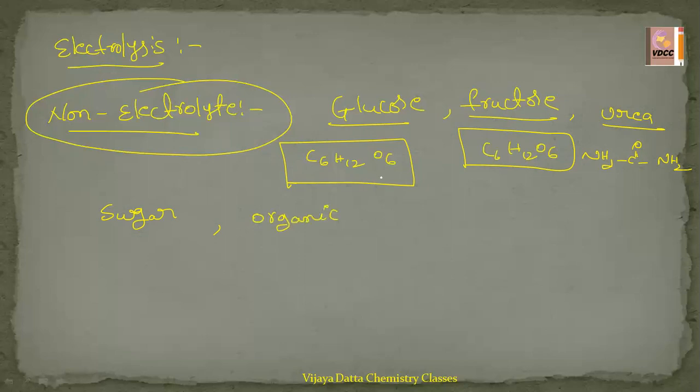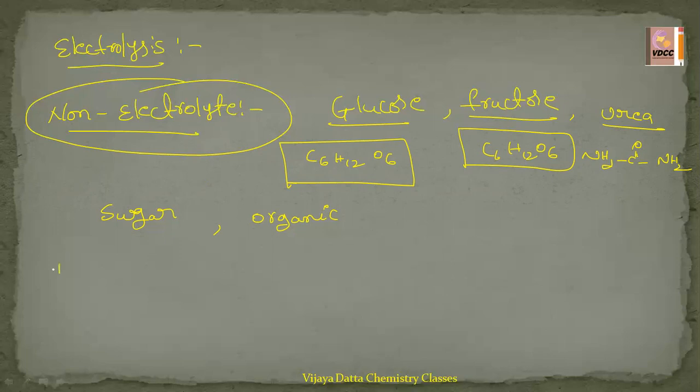And non-polar covalent substances also act as non-electrolytes. Non-polar means they won't dissociate. Cl2 is there. That is non-polar, but it is covalent. The bond between chlorine and chlorine is a covalent bond, but they are not dissociating. Such types are called non-electrolytes.